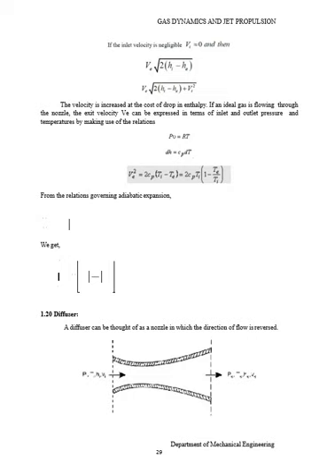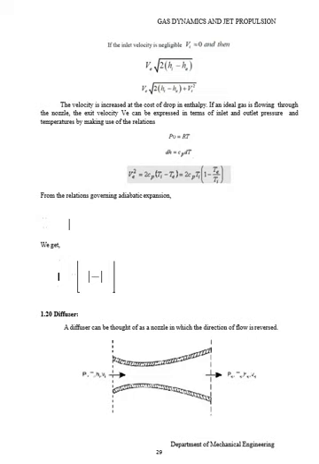If an ideal gas is flowing through the nozzle, the exit velocity can be expressed in terms of the inlet and outlet pressure and temperature by making use of the relations PV equals RT and dH equals Cp dT. Therefore, V squared is equal to 2 Cp (Ta minus Te), which equals 2 Cp Ta into (1 minus Te divided by Ta). From the relation governing adiabatic expansion, we get the final equation.